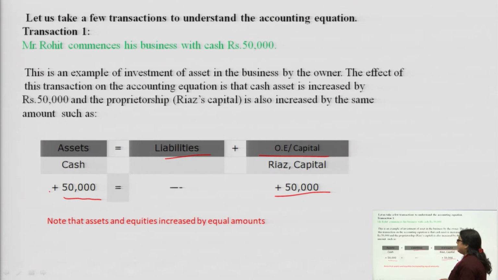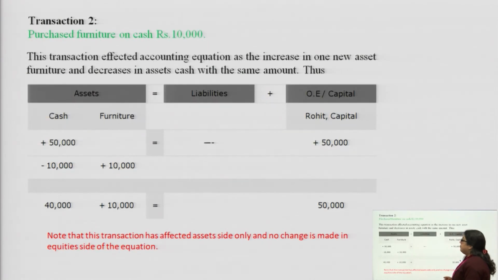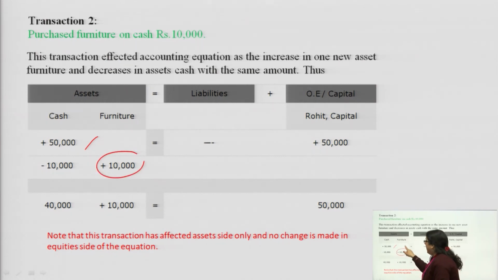We will take another example with this. Purchased furniture on cash, rupees 10,000. With the same 50,000, once you have started the business, what you have done now is purchased furniture. Furniture was costing rupees 10,000, so we have added this here.